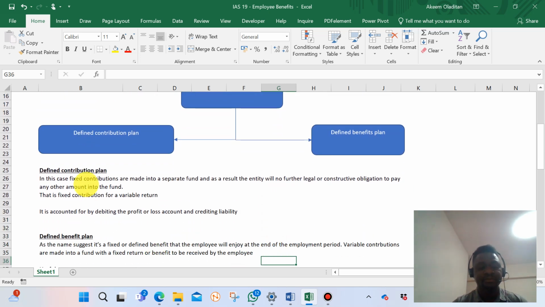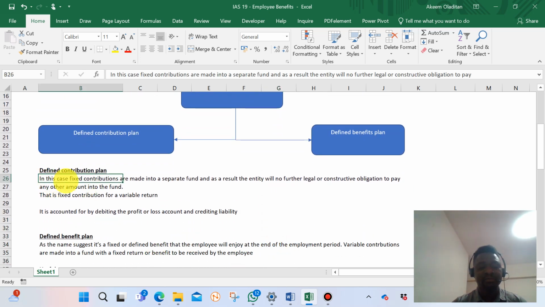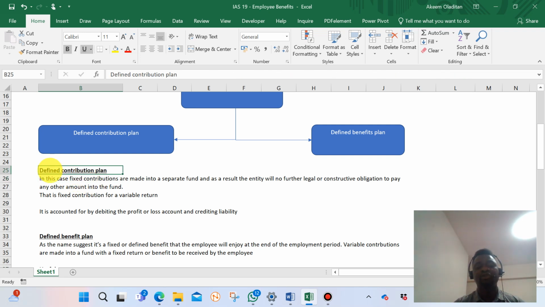As the name suggests, it is a contribution that's already defined from the start. For instance, you want to make a contribution to a particular fund, so that you can pay staff at the end of their retirement. That continuous or periodic contribution that we make at that point in time is defined. It is like a fixed contribution over a period of time.